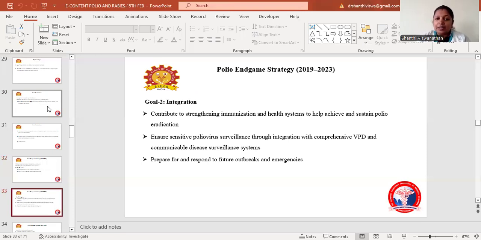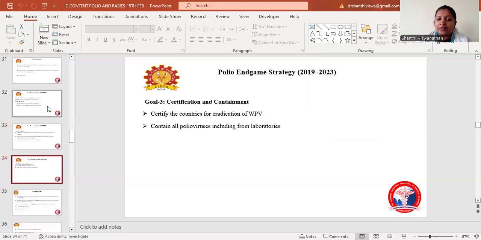Then coming to goal 2, that is integration, contribution to strengthening the immunization and health system to help achieve and sustain polio eradication. Then we have to ensure sensitive poliovirus surveillance through integration with comprehensive wild poliovirus and communicable disease surveillance system. Prepare for and respond to future outbreak and emergency. The second goal is integration. We have to strengthen the immunization program. This is mainly to achieve and sustain the polio eradication. And we have to prepare for the outbreaks in the second goal, that is the integration part.